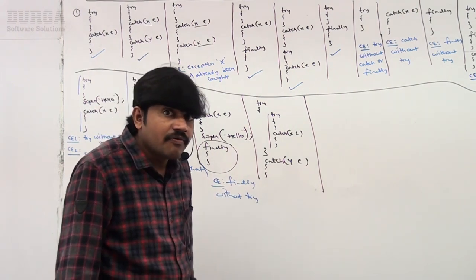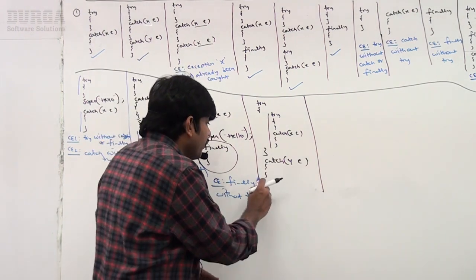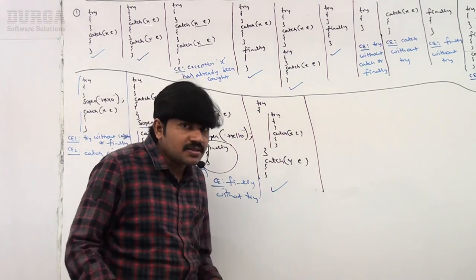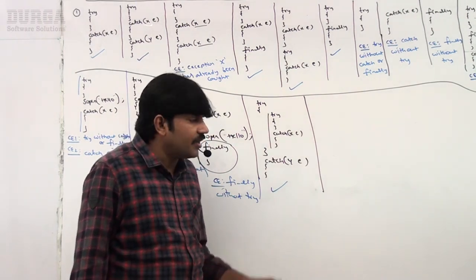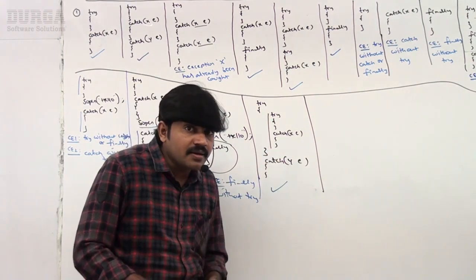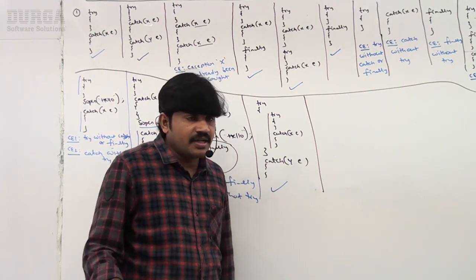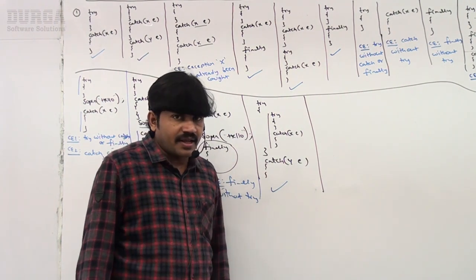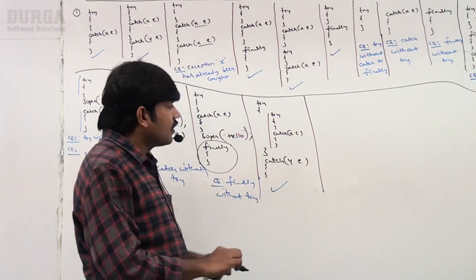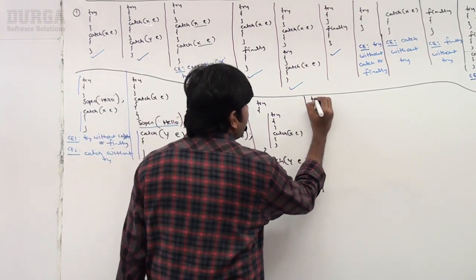Yes friends, perfectly valid, no problem at all, because I covered this somewhere. Inside try we can take try catch finally, inside catch we can take try catch finally, and inside finally also we can take try catch finally. Valid syntax, right?